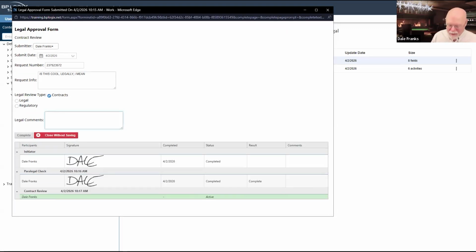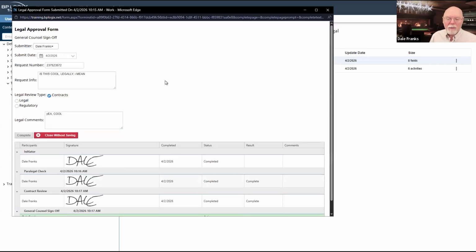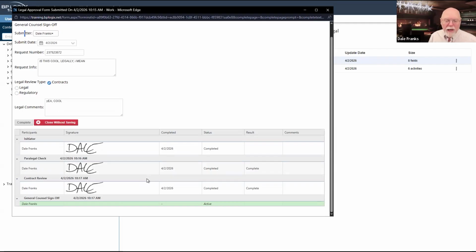The contracts guy says, yeah, cool. And I really should turn caps lock off. He will complete his review. General counsel now sees it. General counsel is pretty happy with this.